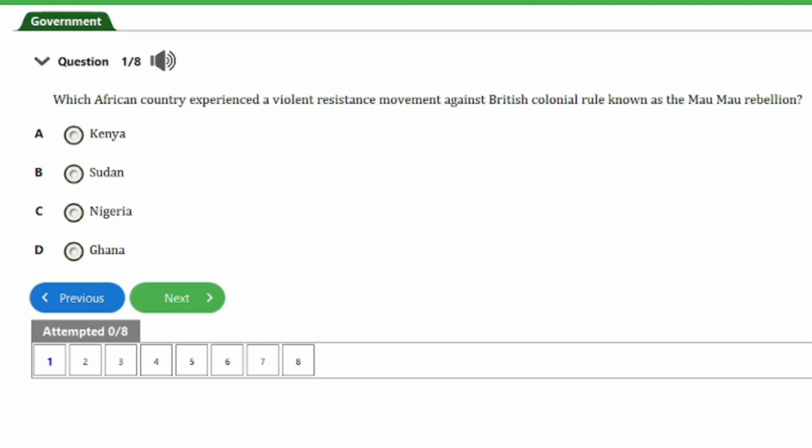Which African country experienced a violent resistance movement against British colonial rule known as the Mau Mau Rebellion? We have options: A. Kenya, B. Sudan, C. Nigeria, D. Ghana. So guys, the answer to this question is option A, that's Kenya. Let's head on to the next question, guys.